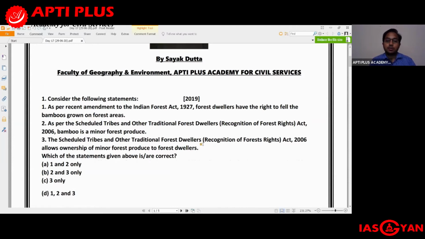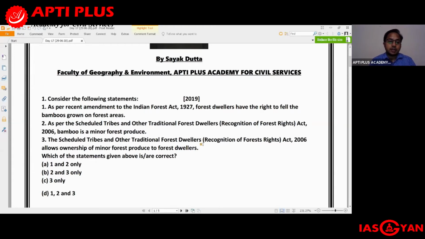So there has been an amendment to the Indian Forest Act 1927, and according to that, forest dwellers have the right to fell the bamboos which are grown in forest areas. Is that correct? Answer is no. Because bamboos which are grown in the non-forest areas can be felled, as the status of tree no longer applies in case of bamboo grown in the non-forest area. But so far as the bamboos are still growing in the forest areas, forest dwellers don't have the right to fell those bamboos. So the first statement is incorrect.